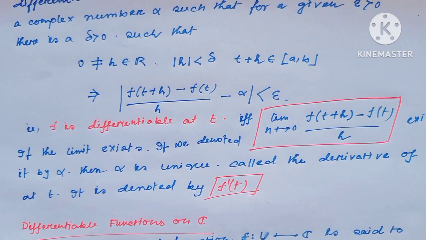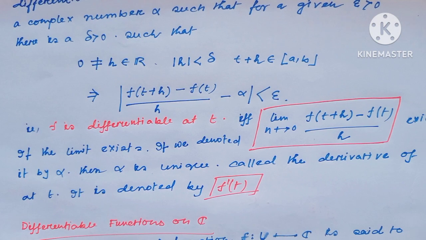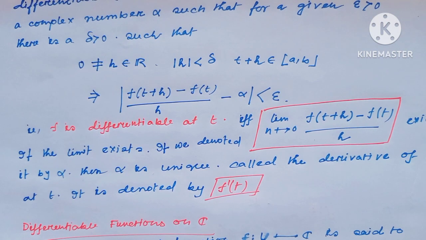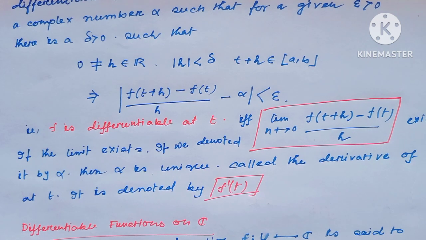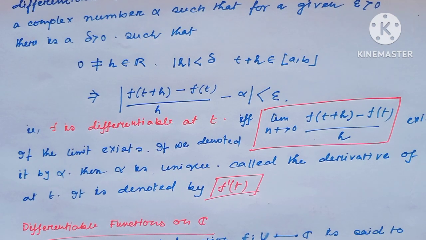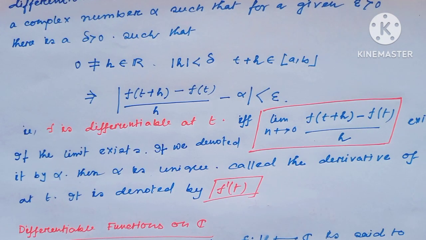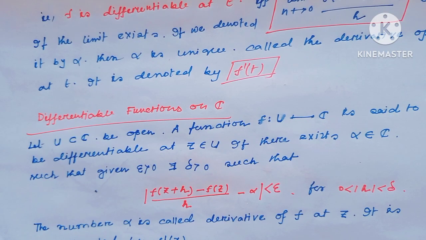We all know this is the differentiability of a function from real number to complex number, and now differentiability only on complex numbers. Let U be an open set.